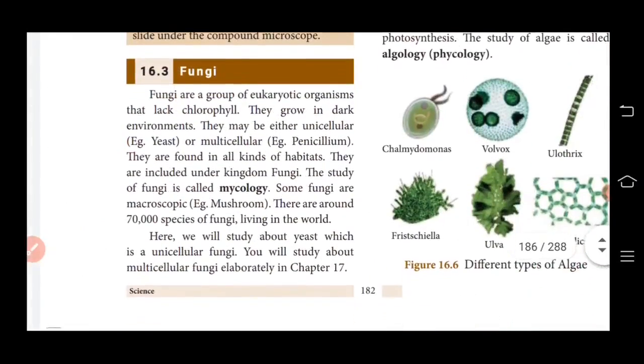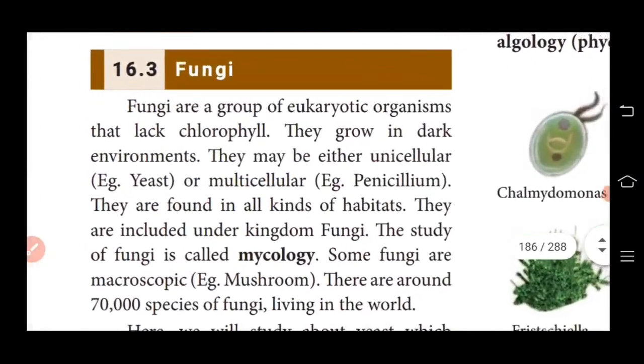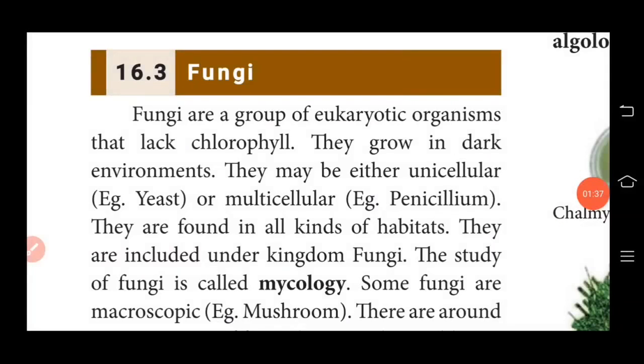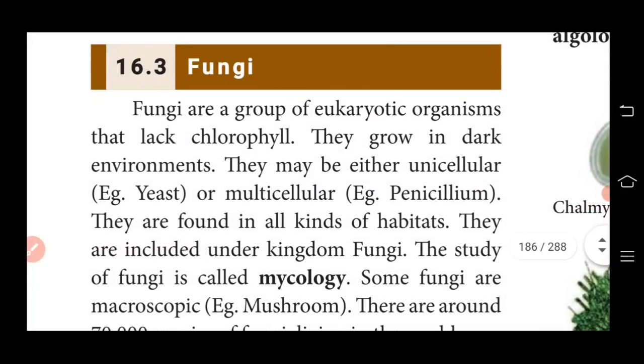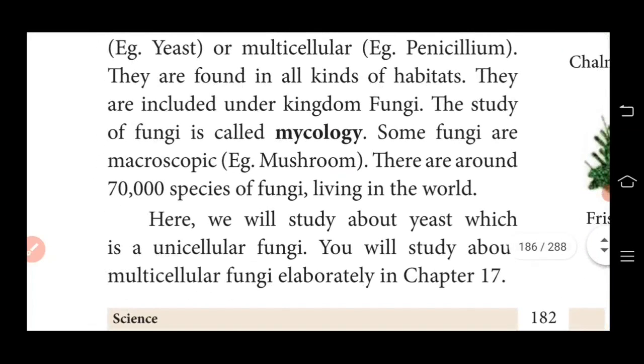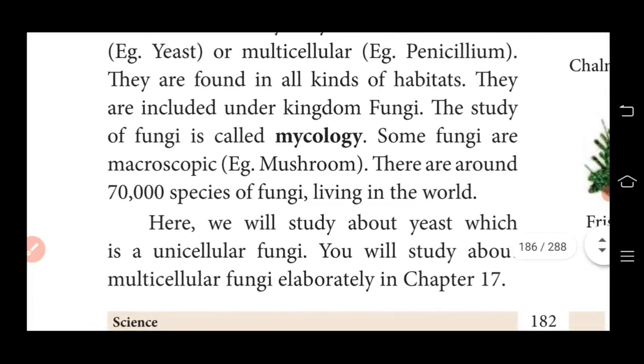And then the next one is fungi. Fungi are a group of eukaryotic organisms that lack chlorophyll. Eukaryotic means a cell with a clear nucleus, and they mostly grow in dark environments. The study of fungi is known as mycology. Students, there are around 70,000 species of fungi living in the world.